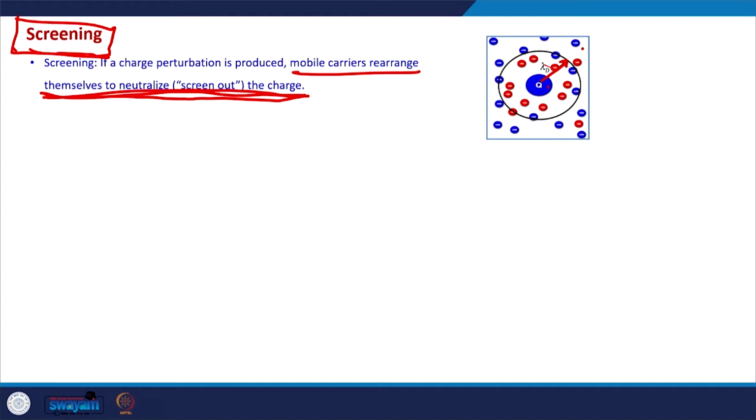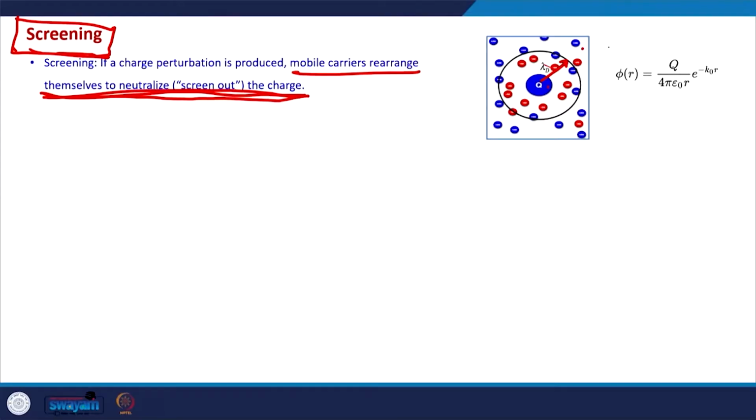This also happens in solids, because in solids, especially in semiconductors and metals, there are a lot of free charge carriers, electrons and holes, and if we create any charge perturbation, that charge perturbation is screened out. Okay. And that is why we cannot write the simple Coulomb potential formula in these systems where mobile charge carriers are there, and we need to write down the screened Coulomb potential formula, and this is how it looks.